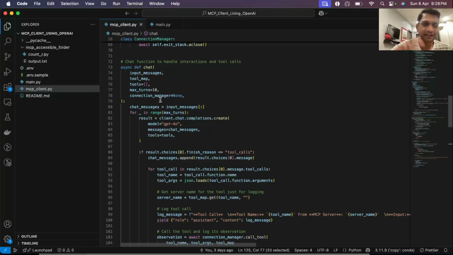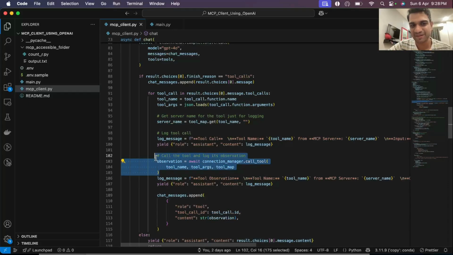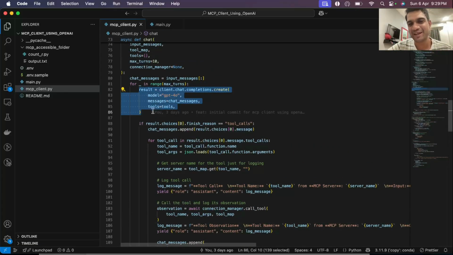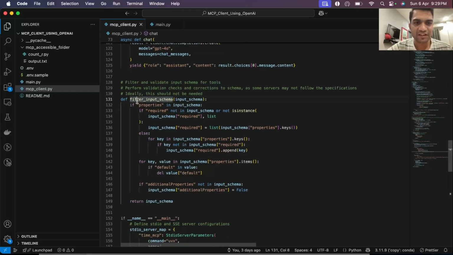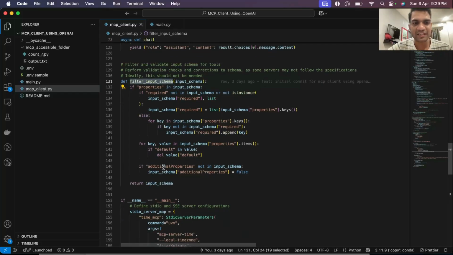It's basically integrating the LLM with your MCP client. This is the most important line, if you want. This is the integrating line, LLMs with the MCP client. And if you notice, it's fine if we are using 4o, but you can use any other model, any other open source model as well, which supports tool calling. Yeah, so that's about the chat method. We have this filter input schema. Let's come to this after a while. It's a little tricky. I'll tell you what I've done in this, but let's go through the flow.